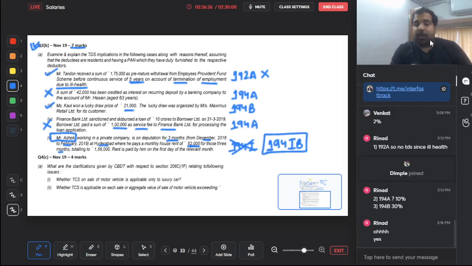Guys, TDS, I would suggest if you have to do 1 chapter at the start and 1 chapter which you have to do very well, that is this chapter, because it is guaranteed 7 marks and this one is very, very amazing. Right now it's 2:26, 2 hours 26 minutes into the lecture. What we will do is we finish TDS, we have to do sums, yes. But when we come back from the break, we'll do TCS and advanced tax first. Guys, the sums we have tomorrow sometime in the second half. The main chapters like TDS, etc., we will do more sums. So that's been my time for TDS.